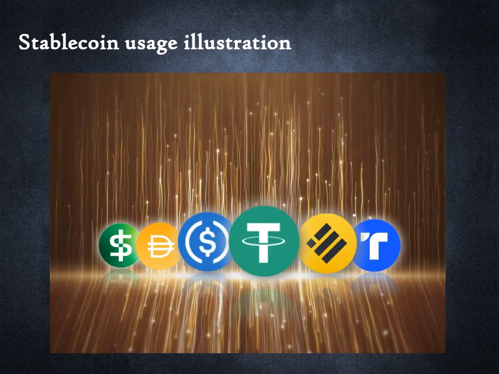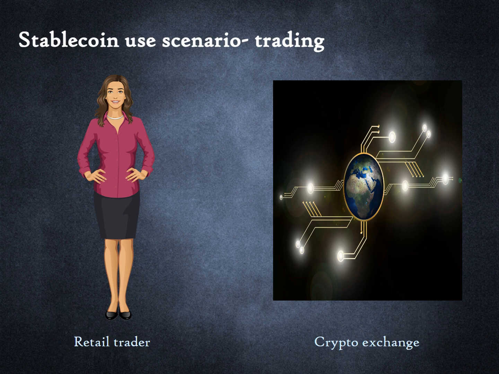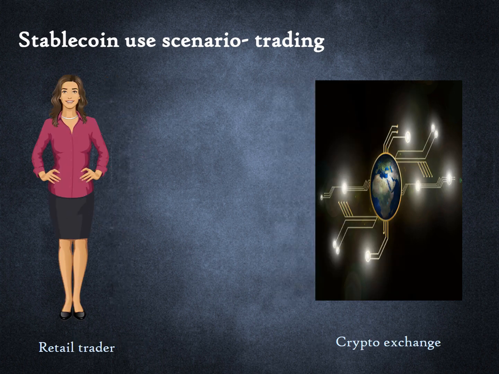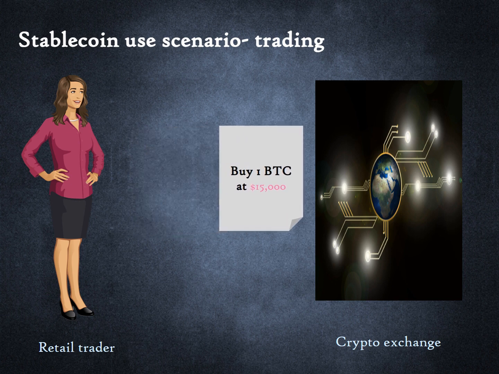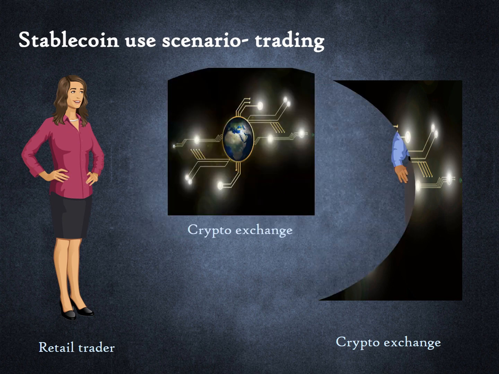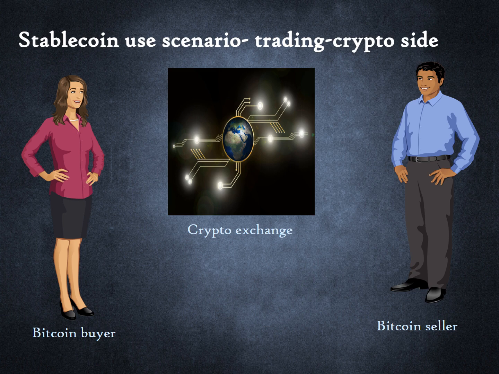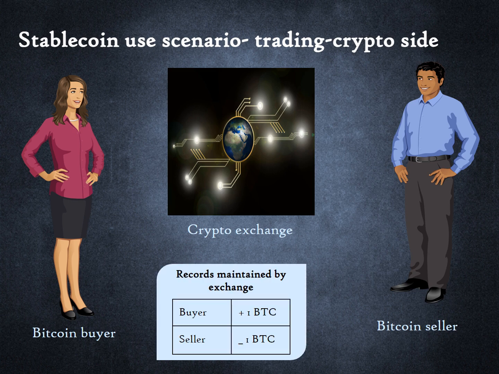Next, we will show how stablecoins can be used with an illustrative scenario. Alice is a retail trader who makes money by buying and selling Bitcoin on various cryptocurrency exchanges. Assume that she holds her coins in a custodial wallet operated by a crypto exchange called BitExchange. At 10 a.m. in the morning, the price of Bitcoin is $15,000. Alice initiates an order for 1 Bitcoin at that price. BitExchange matches Alice with a seller, Bob. Since both Bob and Alice maintain their coins with the custodial wallet offered by the exchange, it does a book entry. Bitcoin does not move between addresses on the blockchain.